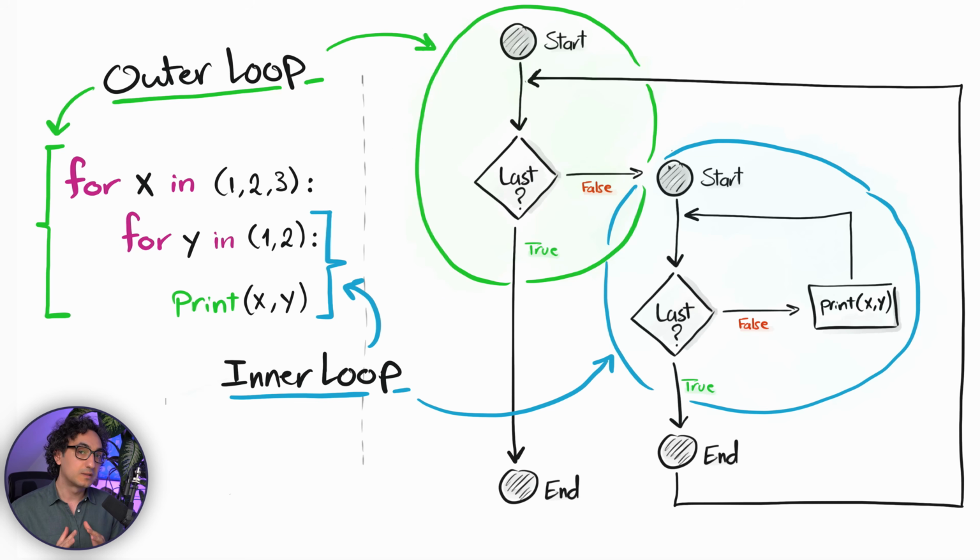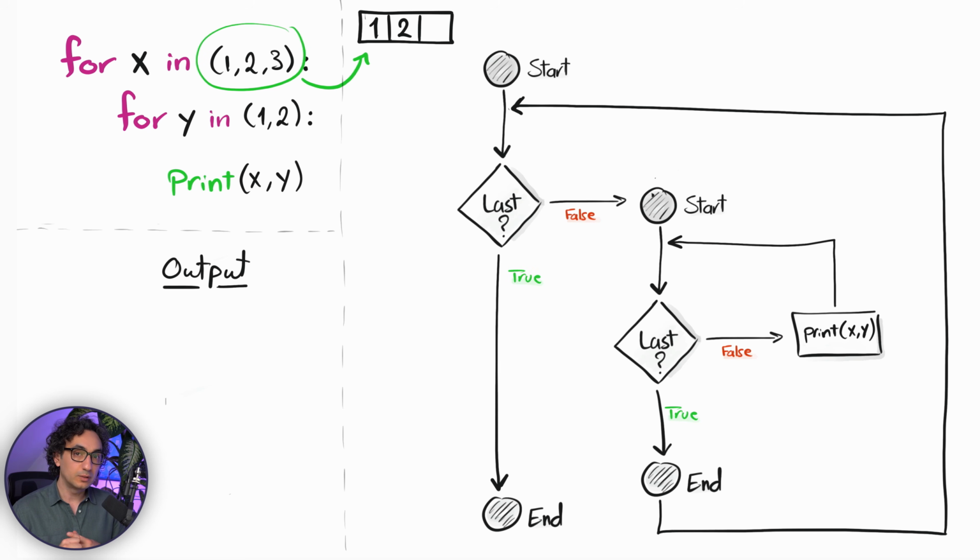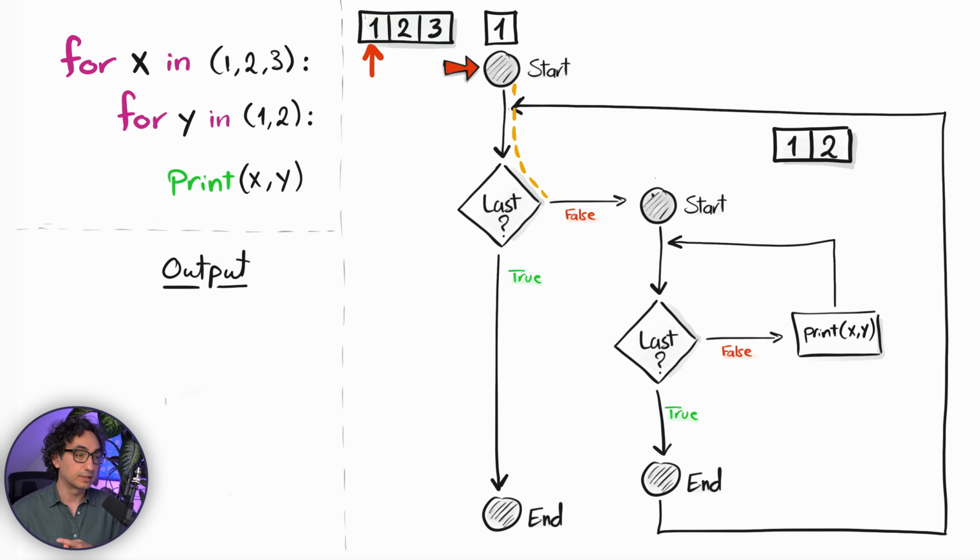Okay, so now once you execute it, Python has to go and create two iterators, one for the outer loop and another one for the inner loop. So now Python starts with the outer loop and asks for the next item, and the iterator is gonna answer with 1. Since we are getting a value, we are not at the end. That's why Python now has to go and start the inner loop. So here Python is gonna ask for the next item in the second iterator, the inner loop, and here as well we will get 1. Since we are getting a value, we are not at the end, and now Python has to go and finally execute the block of code, the print.